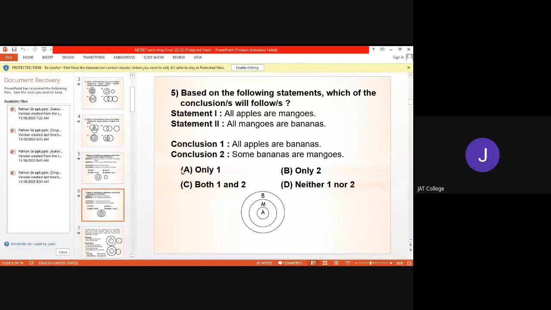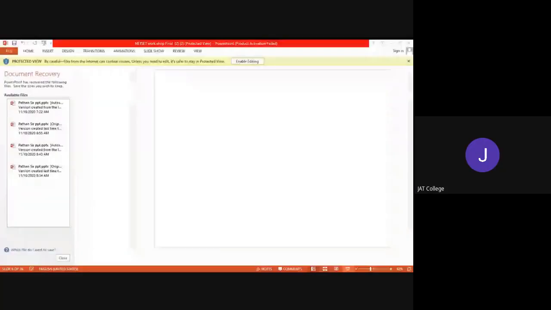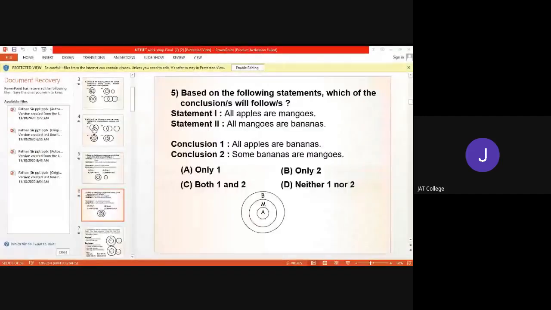Now, based on the following statements, which of the conclusions will follow? Okay. So here, first statement is all the apples are mangoes. And second statement is all the mangoes are bananas. So tell me, how many circles we have to draw for this?